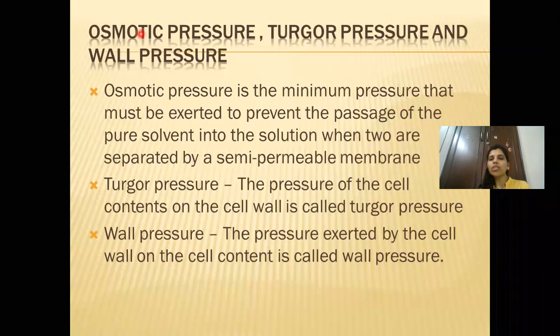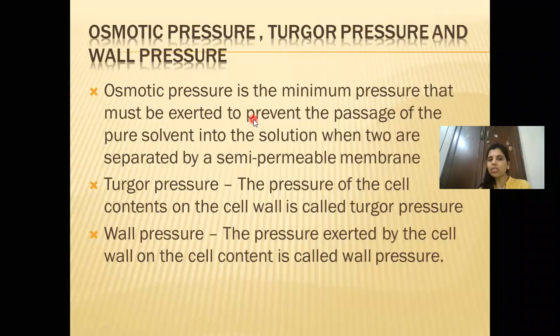Now I have written on this slide osmotic pressure, turgor pressure and wall pressure. These are three different terms which you have to understand with respect to the cell. So what is osmotic pressure? This is the definition which you have to learn. Osmotic pressure is the minimum pressure that must be exerted to prevent the passage of pure solvent into the solution when the two are separated by a semi-permeable membrane.